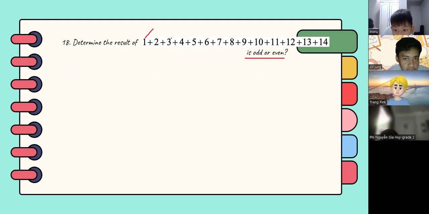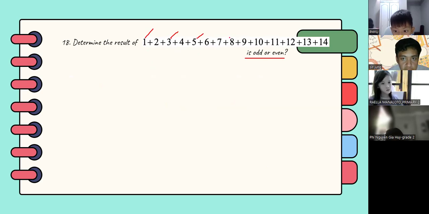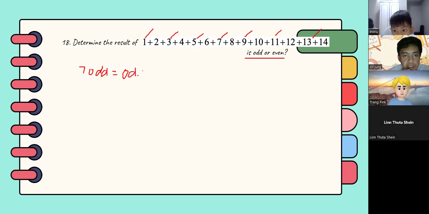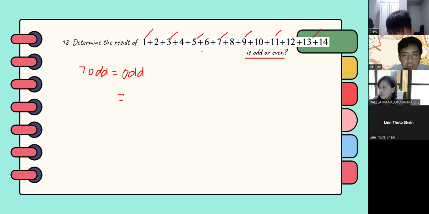1, 2, 3, 4, 5, 6, 7. So the answer is odd. Since there are 7 odd numbers, 7 times odd is always equal to an odd number, right? So the answer here should be odd since there are odd numbers.